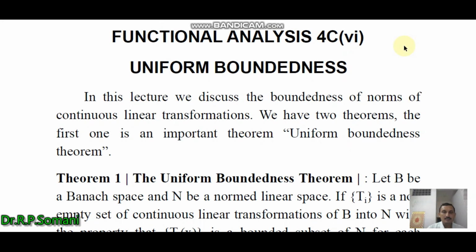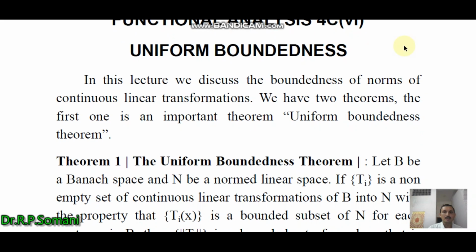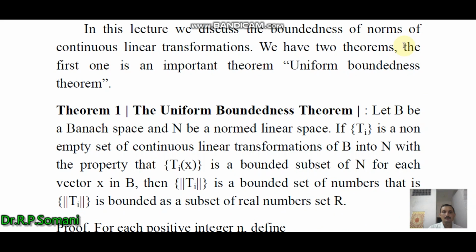The first one is an important theorem known as the uniform boundedness theorem. Its statement is like this.